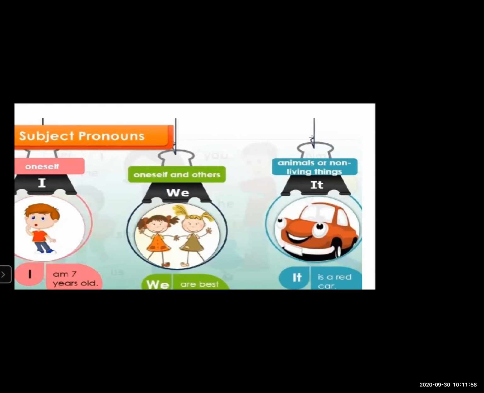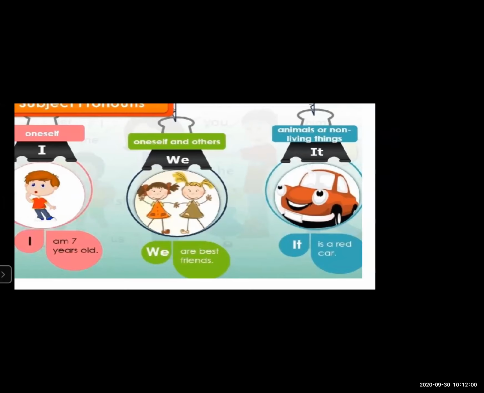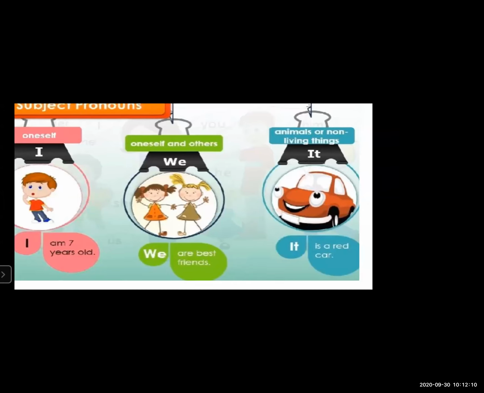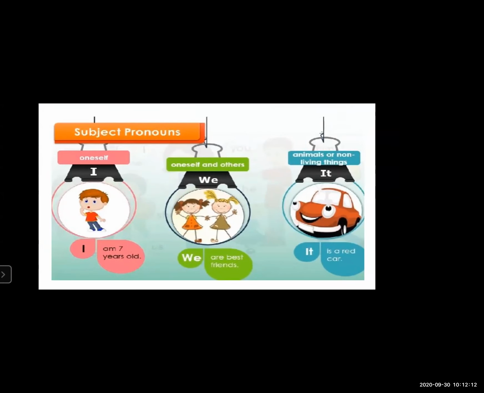Now next is what? Animal or non-living things. It is a red car. So non-living things are replaced by using the subject pronoun it.